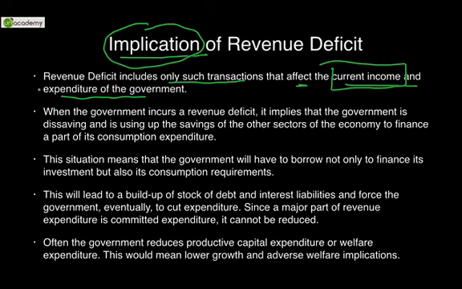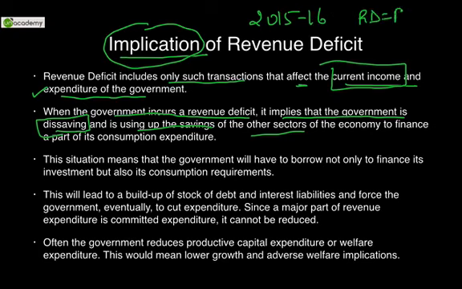This year's expenditure would be running of parliament, payment of salaries, payment of pensions, etc. When the government incurs a revenue deficit, it implies that the government is dis-saving and is using up the savings of other sectors. So let's say in the year 2015-16, although this is not over, there was a revenue deficit, which means that revenue expenditure was greater than revenue receipts. So expenditure is greater, receipts are less.